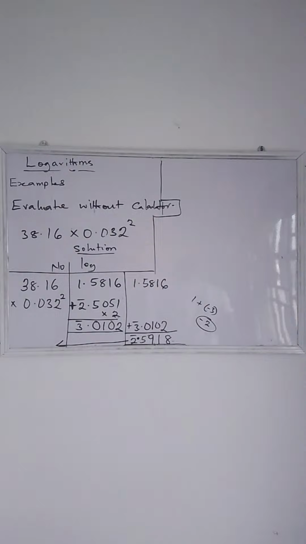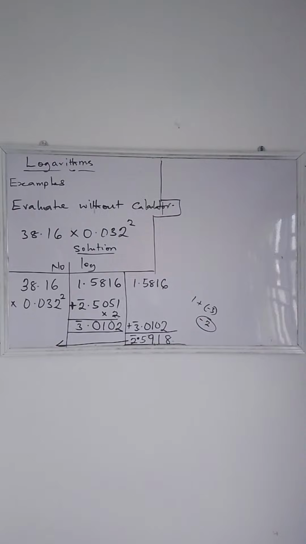Check 0.59 under 1 difference 8. So what do you have? Okay, I'm seeing 3906.